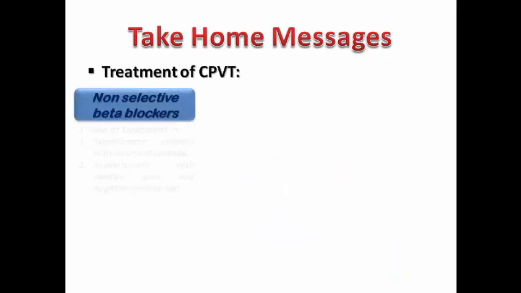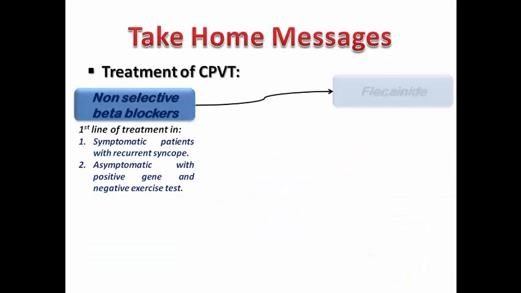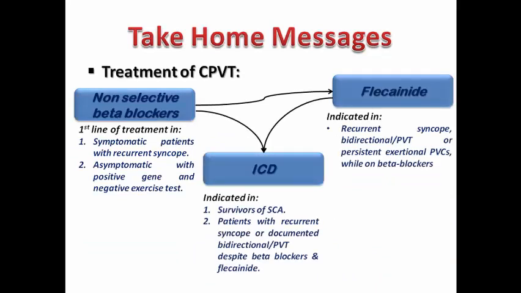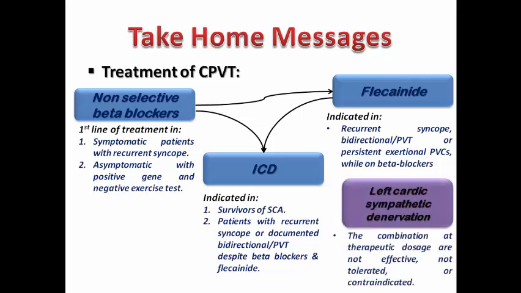In CPVT, non-selective beta blockers are used at first, then flecainide can be used as add-on medication, and we think of ICD in survivors of sudden cardiac arrest or patients with recurrent syncope or documented VT despite beta blockers and flecainide. Sympathetic denervation can be used in patients who have ineffective treatment or who don't tolerate it or have contraindications, and also no role for EP study.